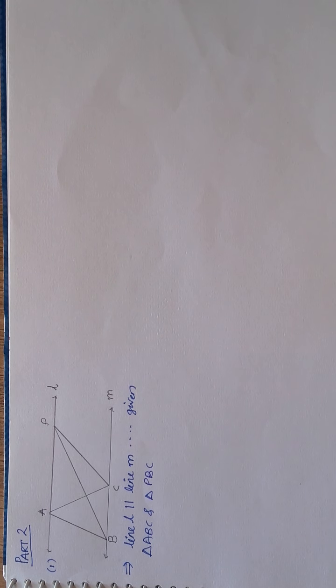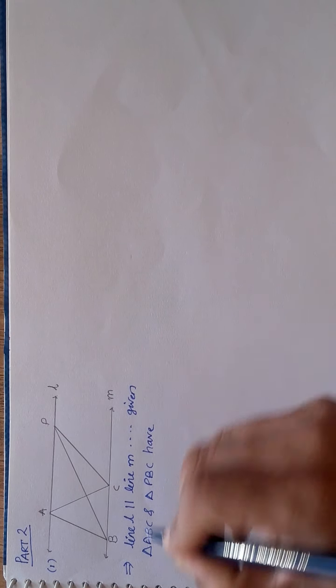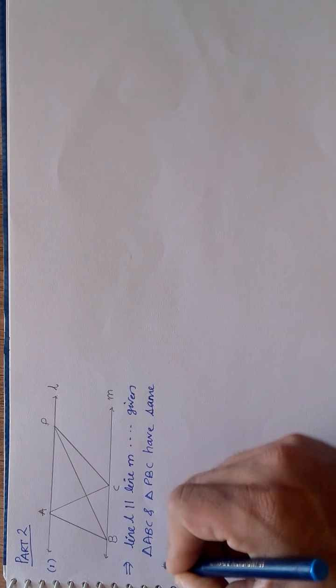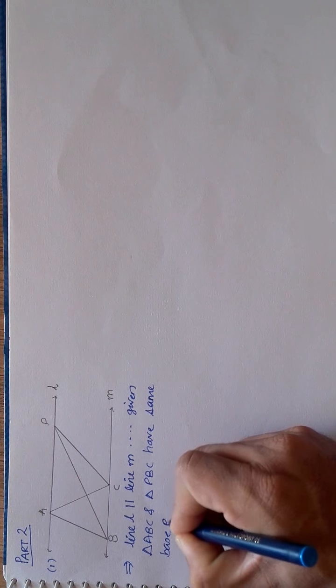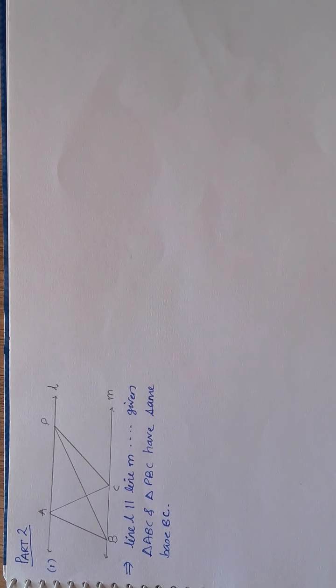These two triangles have the same base BC. I say again it is considered, because we can take any side as the base, but I am taking BC as the base.